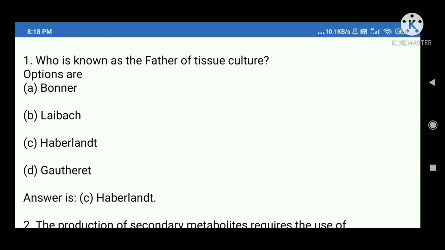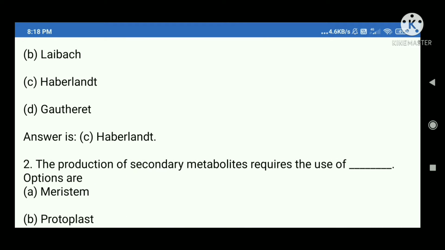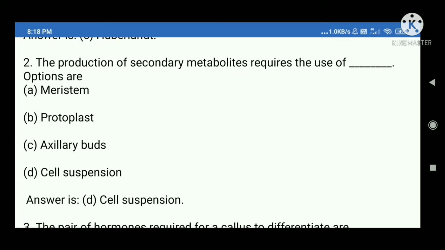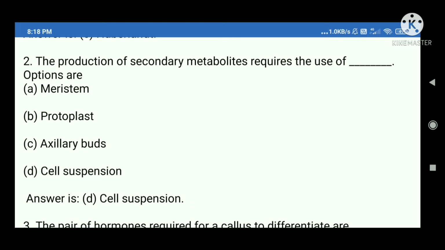Options are A. Bonner, B. Liebach, C. Haberland, D. Gauthieret. Answer is C. Haberland. 2. The production of secondary metabolites requires the use of blank. Options are A. Meristem, B. Protoplast, C. Axillary buds, D. Cell suspension. Answer is D.